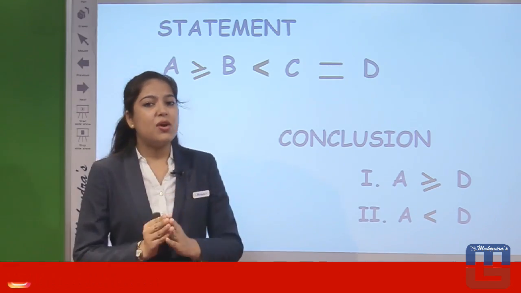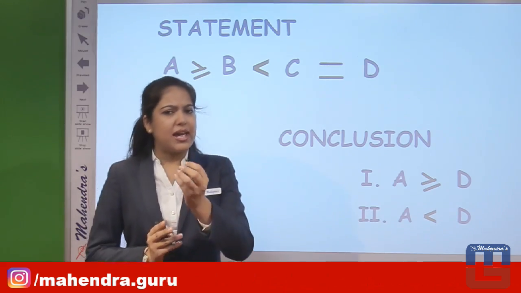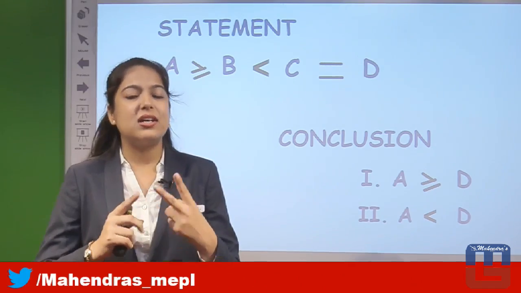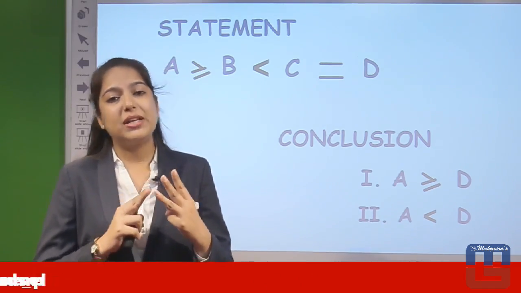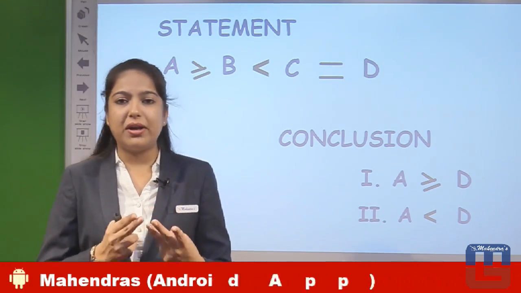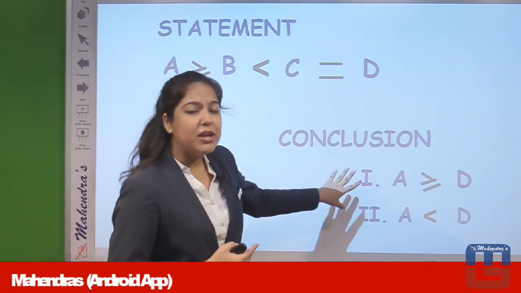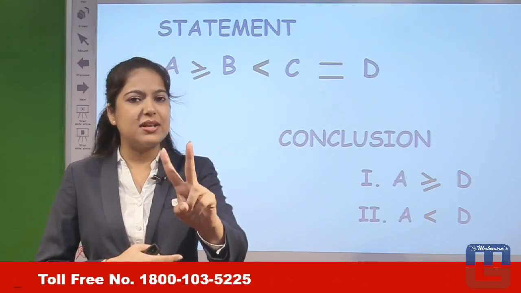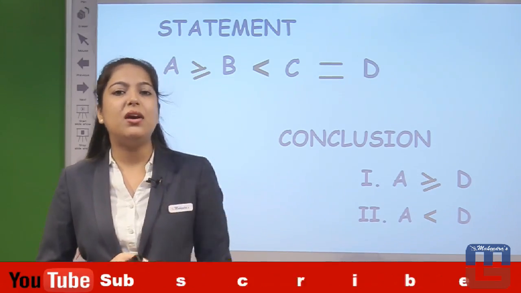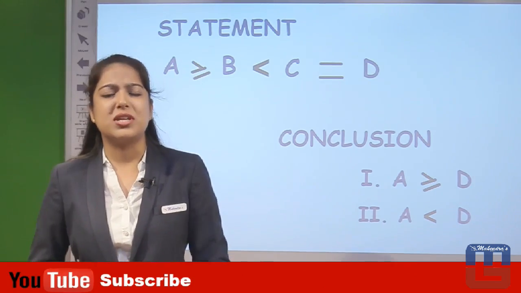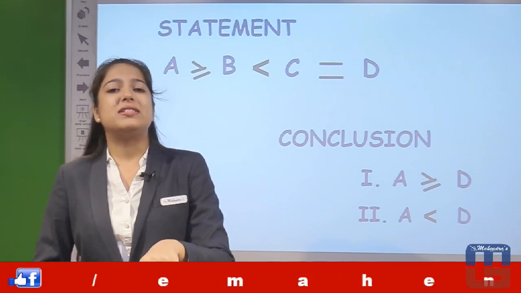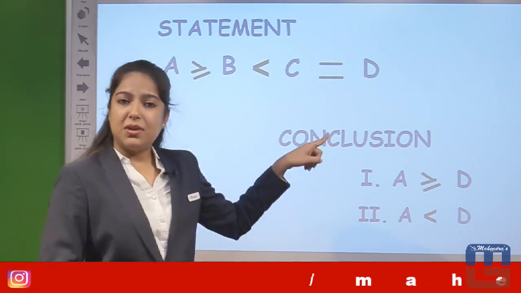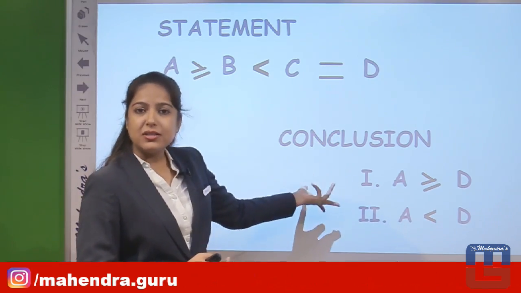So if there are two conclusions and signs are three, we have to adjust and make sense of it. Two conclusions, three signs should not make any irregular sense. So here the equal sign has to be combined with either the greater sign or the lesser sign. That means greater and lesser cannot be combined together, but the equal sign can be combined with either greater or lesser. So here we get the structure like this: one greater is there, one lesser is there, and the equal sign combined with the greater sign. No worries, no issues. If that equal sign is present with the lesser sign, it is also correct. If that equal sign, as shown here, is present with greater, it is also correct.